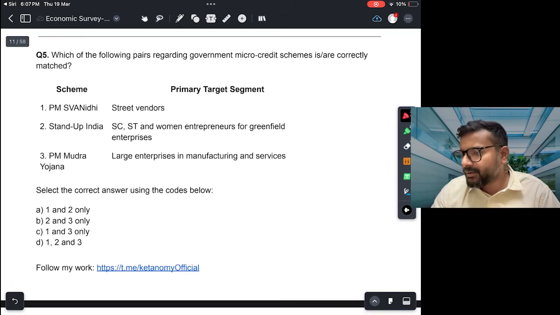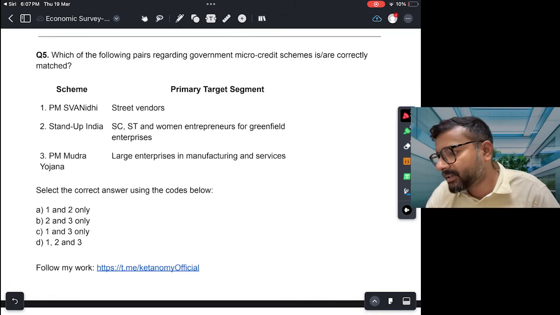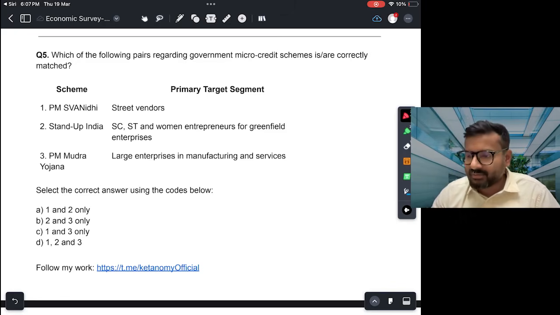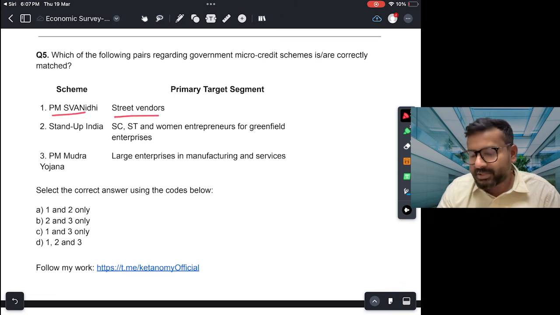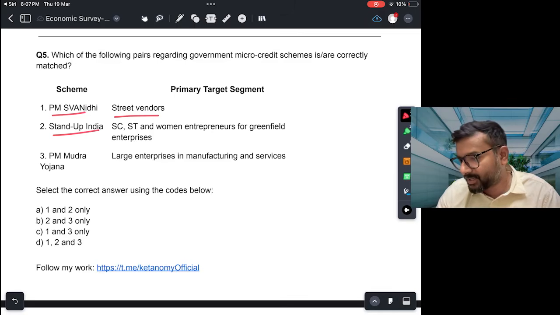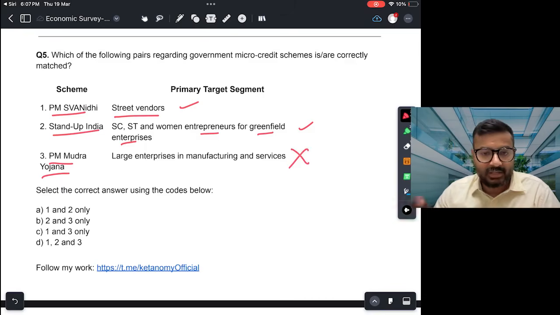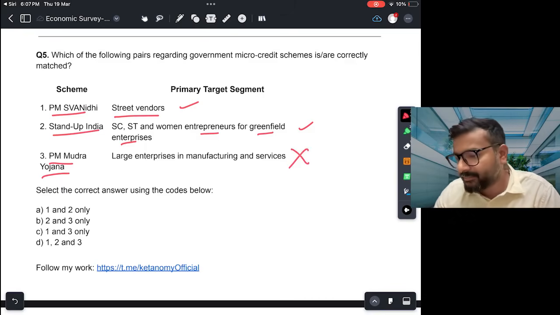ठीक है. Which of the following pairs regarding government's microcredit schemes are correctly matched? Okay, so these are various schemes and उसका क्या primary target है. PM Swanidhi is for street vendors. This is correct. Stand Up India is for disadvantaged sections, right? SC, ST, women entrepreneurs, for greenfield enterprises. This again is correct. PM Mudra Yojana is for large enterprises in manufacturing and services. This is wrong. PM Mudra Yojana is for small MSMEs, right?